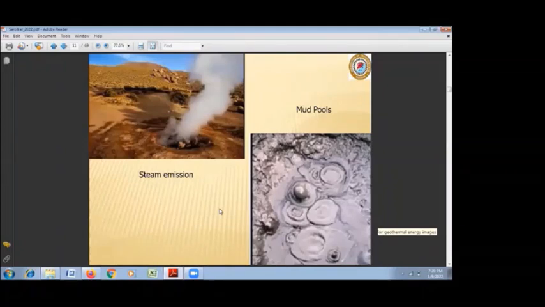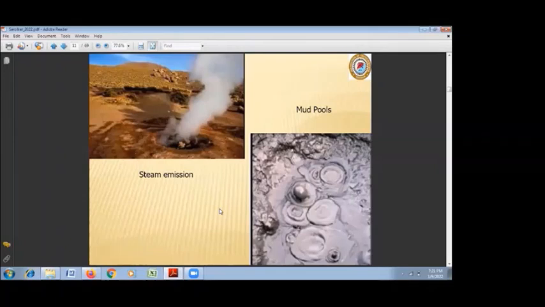When it finds a way to the surface, it interacts with the nearby soil, and ultimately it forms a marshy land and mud. And the steam heated water becomes a sort of marshy mud, and through this mud there starts emission of steam.